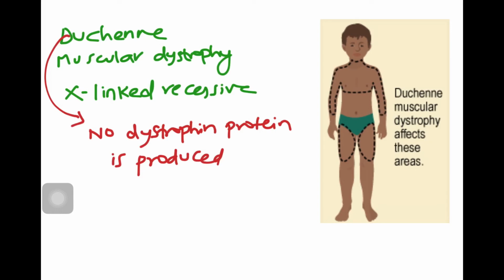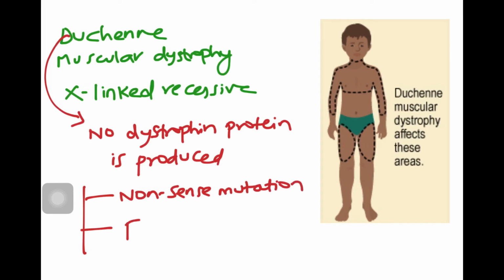And second is frame shift mutation. In this, the mutation adds or deletes nucleotides and shifts the reading frame of the DNA sequence. This Duchenne muscular dystrophy occurs by the age of 5 to 6 years old.